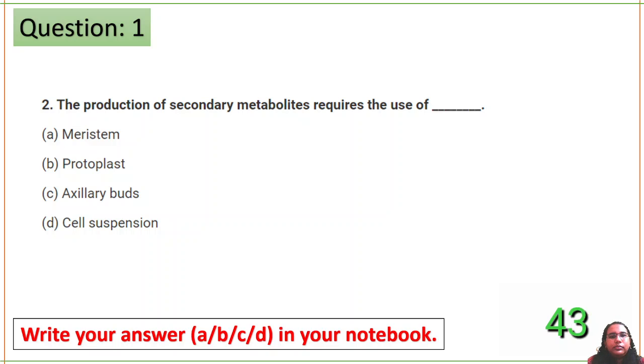The production of secondary metabolites requires the use of.